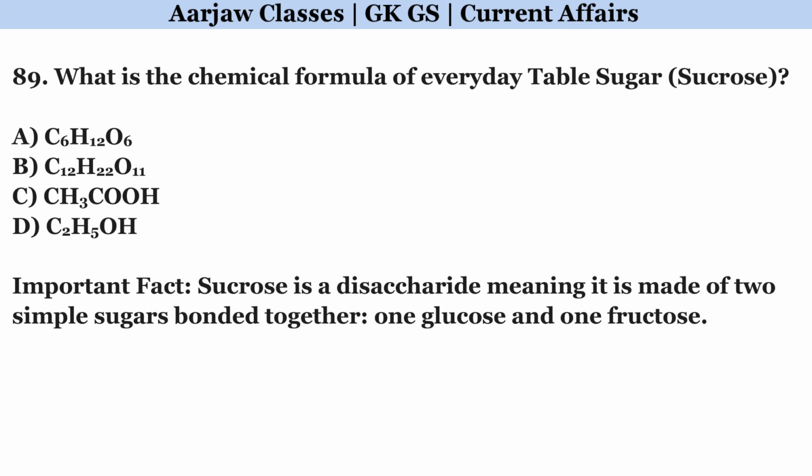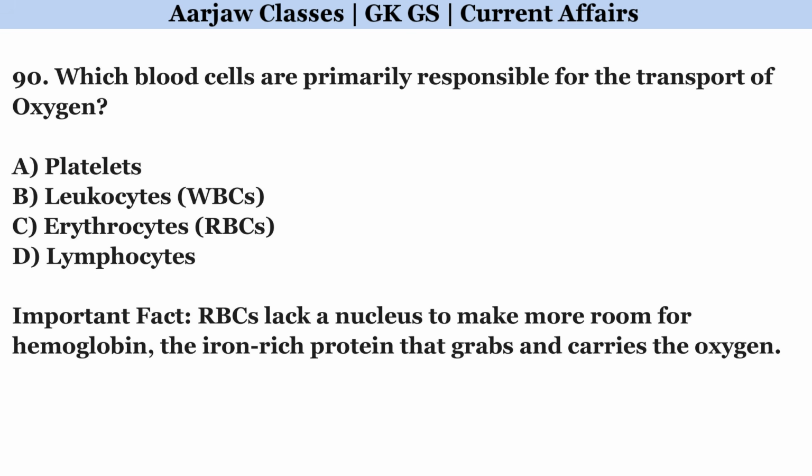What is the chemical formula of everyday table sugar or sucrose? Right option is B. C12H22O11. Which blood cells are primarily responsible for the transport of oxygen? Right option is C. Erythrocytes.